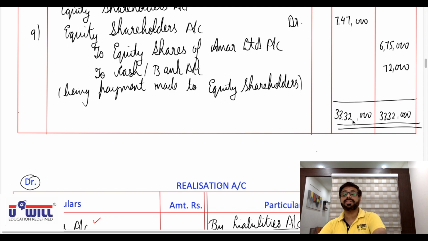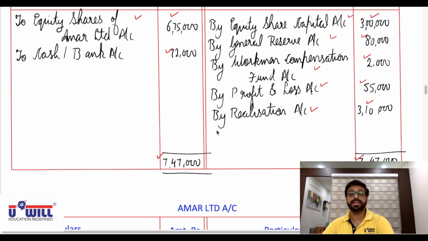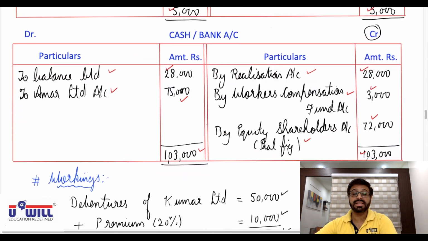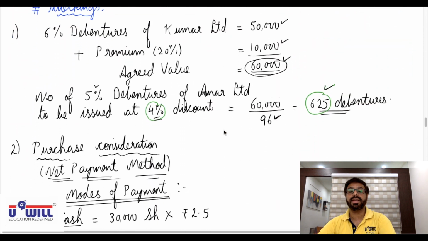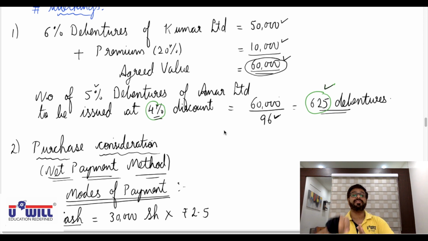Total must come to 33,32,000. Verify that everyone. So all the accounts get closed. Now entries in the books of transferee company. Again, all of you try on your own. Then you play the video and verify whether you got it correct or not.